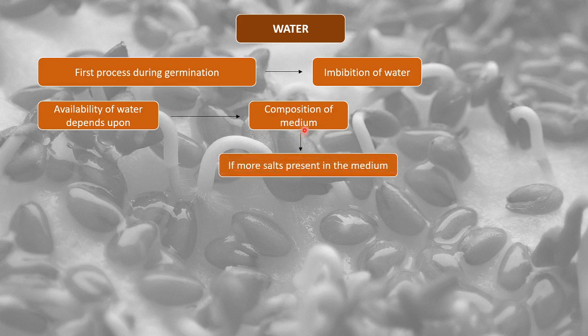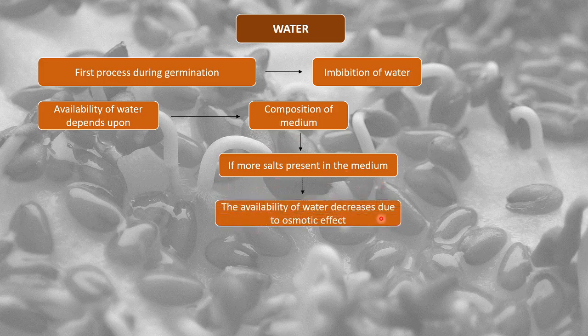If the medium has more salts, then the availability of water decreases due to the osmotic effect. All of you already know what osmosis is. Because of osmosis, when salts are more, water availability will be less, and when salts are less, water availability would be more.